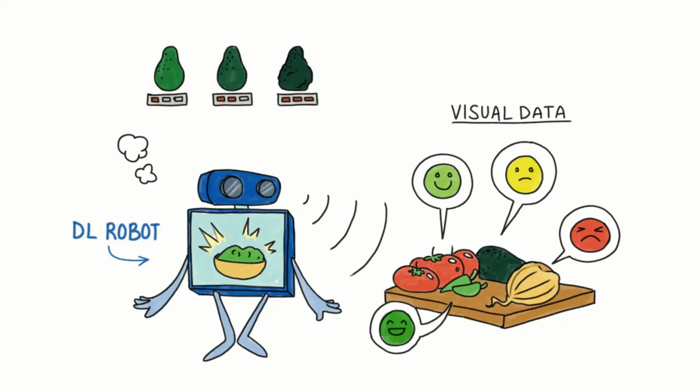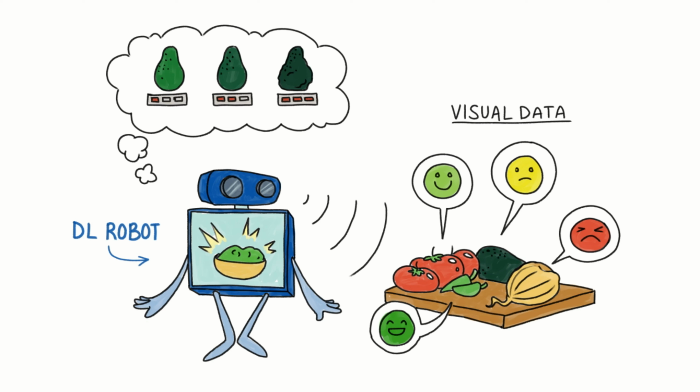Chef Maria never programmed this robot to recognize a bruised onion or an overripe avocado. It learned by studying millions of food images across many layers of its neural network. It can even recognize ingredients it's never seen in this kitchen before. This is deep learning, using complex neural networks to understand and interpret information in sophisticated ways.